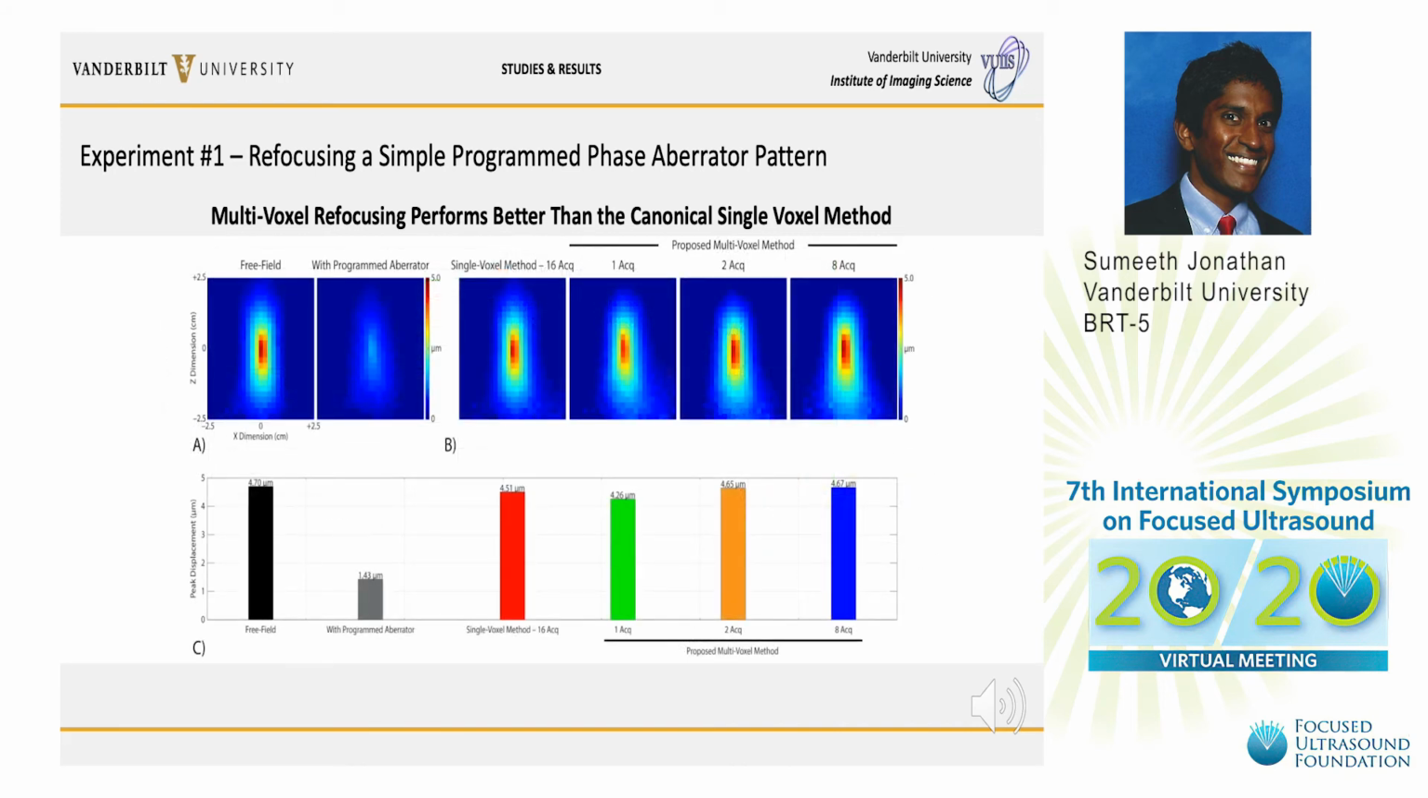When looking at the refocused acoustic pressure fields with the correcting aberrations applied, both the single and multivoxel MR-ARFI based refocusing methods were able to refocus a pressure to within 90% of what was achieved free field. The multivoxel method with 2 or 8 acquisitions provided better performance than the single voxel method, which required 16 acquisitions.